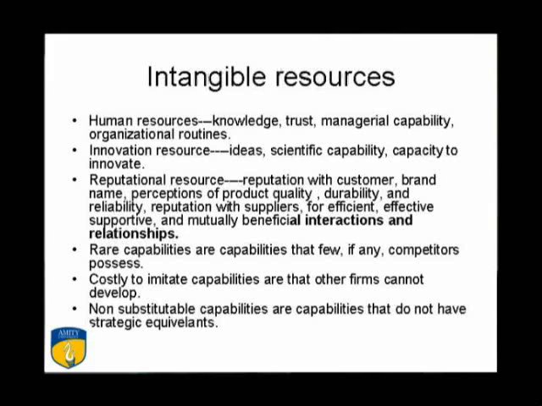Now, scientific capacity, capacity to innovate, reputational resources, reputation with customer, brand name, perceptions of product quality. Like that day somebody was asking, as Kingfisher has mortgaged its brand name to raise funds, so how can that happen? What is the process of that mortgaging or pledging the brand name Kingfisher for raising a loan, say of 500 crores? How would it work?